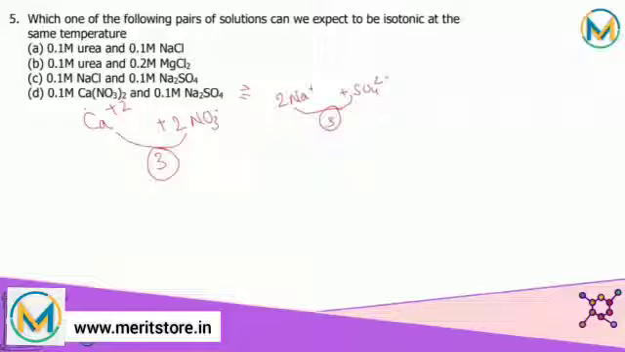While in the rest, here you are going to get only 2 ions and here 3 ions, so it is not matching. Urea will not dissociate, and MgCl2 will give you 3 ions. Here it will give you 2 and here 0. So these are all not isotonic solutions, while this one also has the same concentration. So the correct answer for this question is option D.